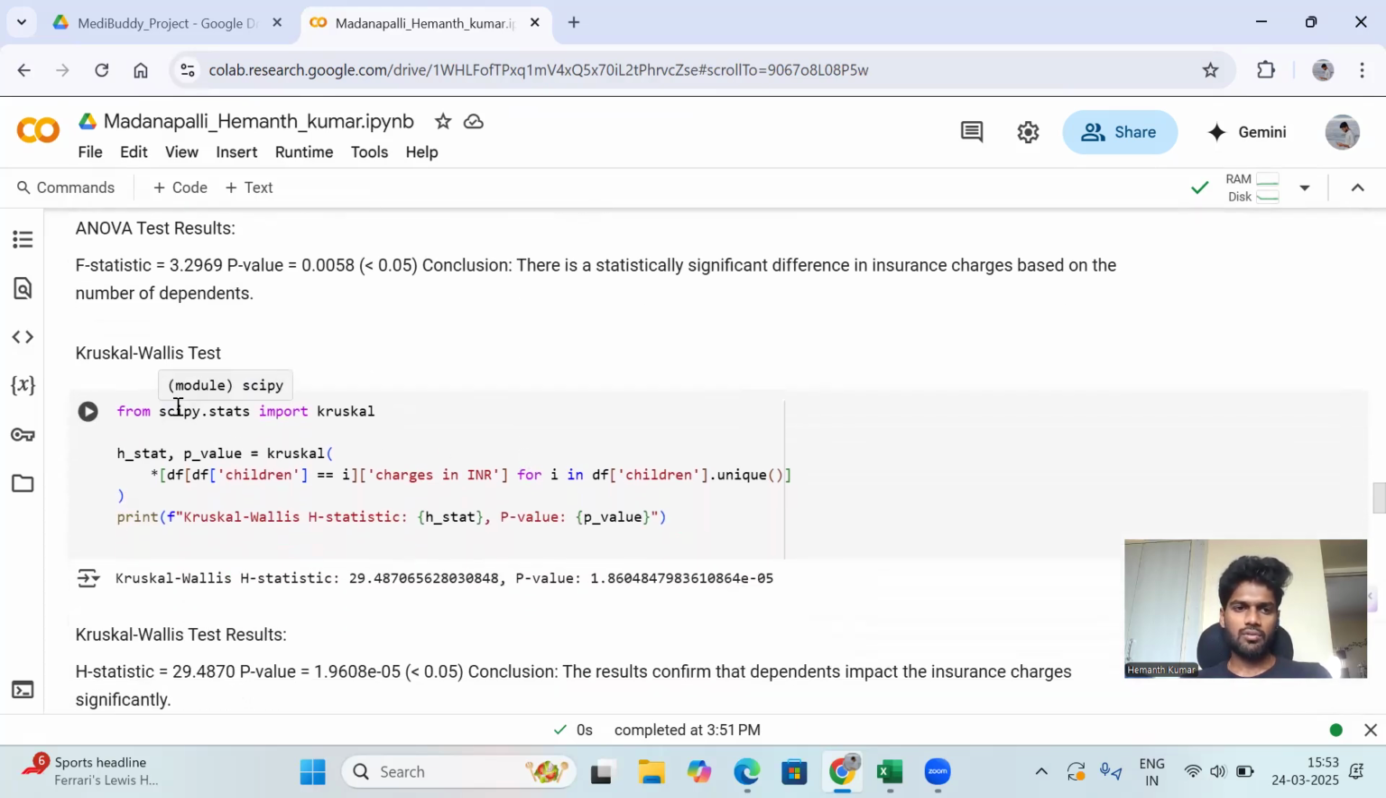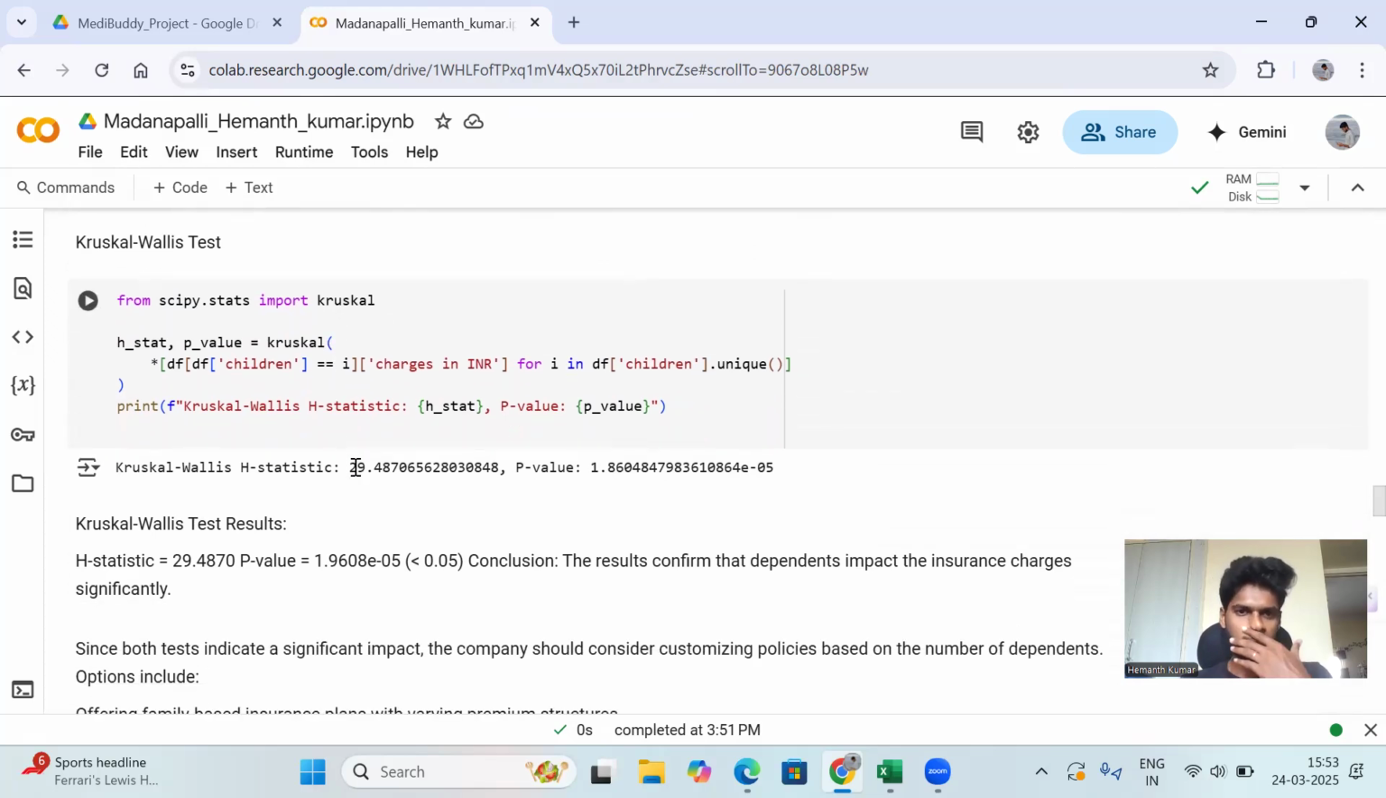And next, we can also use the Kruskal-Wallis test. Based on this test, we find the H statistic value and p-value. Here we got an H statistic value of 29.4870 and a p-value of 1.9608 times 10 to the power of minus 5, which is less than 0.05. The final conclusion is that the result confirms that dependents impact the insurance charges significantly.